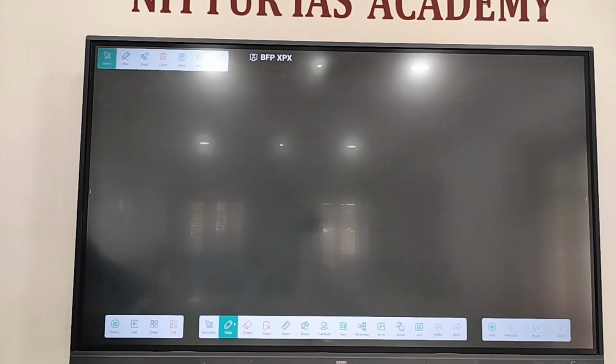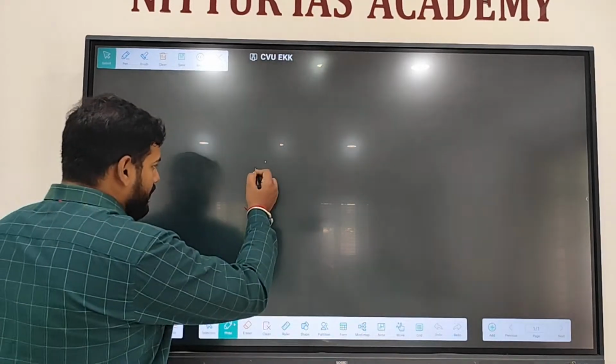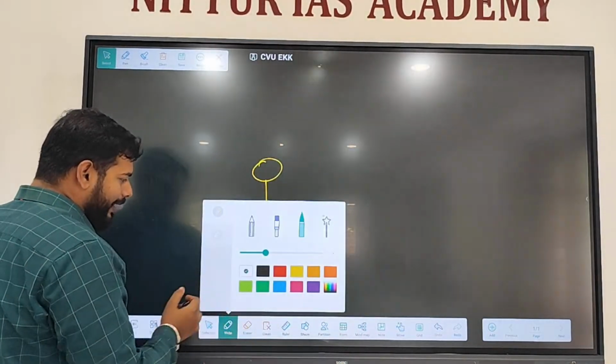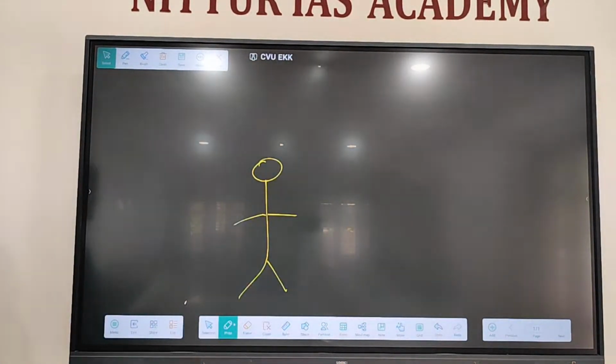Actually, you're near the value 98.6 degrees Fahrenheit, the average human body temperature. Or we can say 37 degrees Celsius. In many examinations, they have asked this concept: why does wearing woolen cloth keep us warm